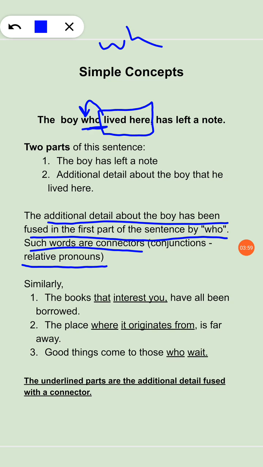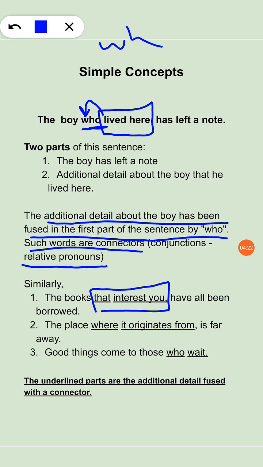Similarly, we have some other examples. For example, the books that interest you have all been borrowed. Here the main sentence is: the books have all been borrowed. However, what did we do? We added another point, or rather an additional detail, that the books that interest you have all been borrowed.